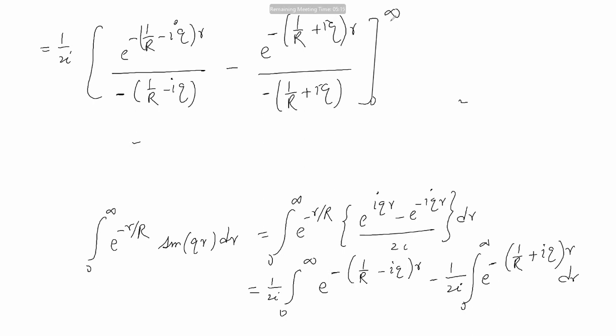And in both cases, when r is equal to infinity, you are getting e power minus infinity, and that will be equal to 0.